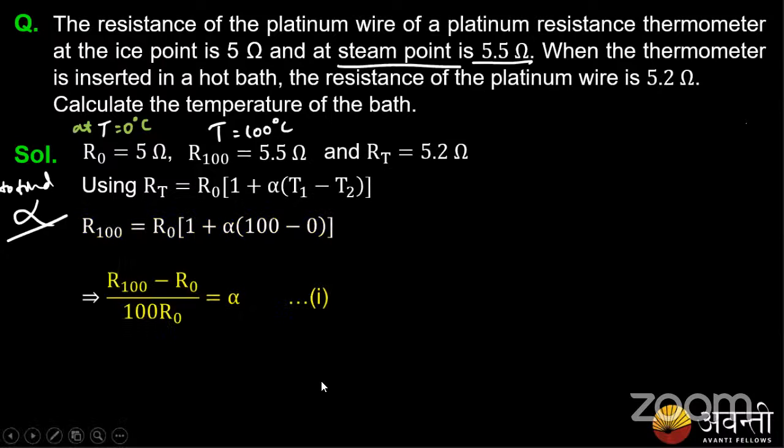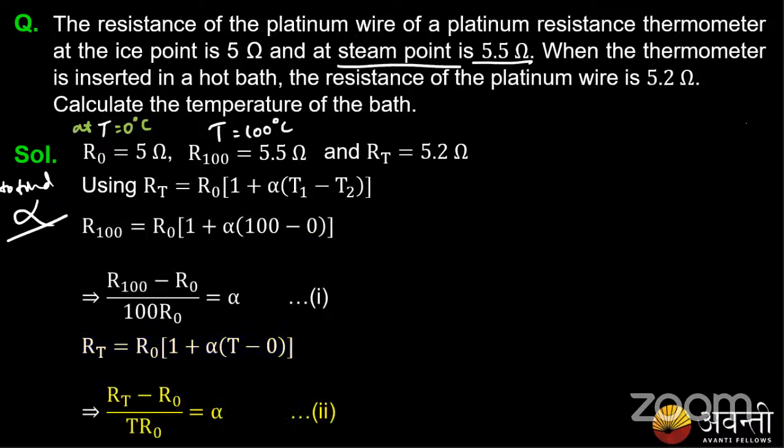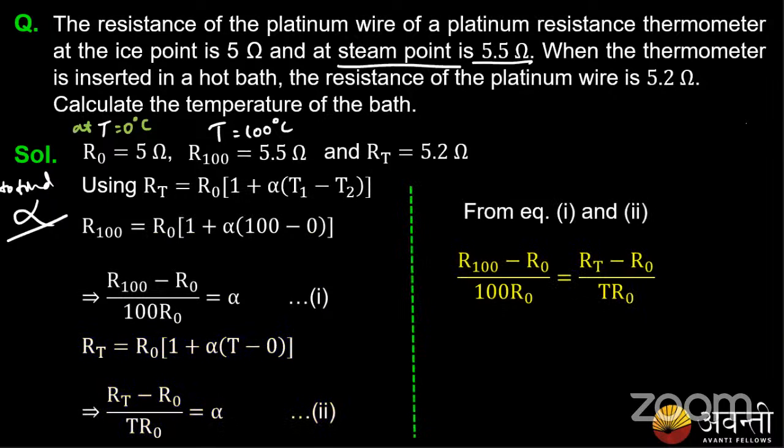Okay, first try to calculate your alpha. My alpha value will be R100 minus R0 by 100 R0. So you will equate that to alpha. Then we know that R is equal to R0 into 1 plus alpha delta T. So the change in temperature is T minus 0. So from here, we get RT minus R0 by T R0. This is the temperature which we have to find. Similarly, we took the reference as 0 degrees Celsius only, and we had to check the temperature for which the resistance varied to 5.2 ohm.